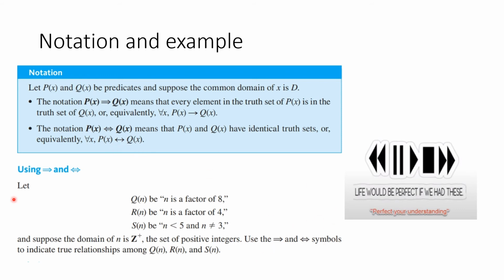So here is an example where you're supposed to suppose that the domain of the variable n is the positive integers. Then you're to use these new symbols to indicate the true relationships between what we're calling up here Q of n, R of n, and S of n. You know what to do. Let's see how you did.